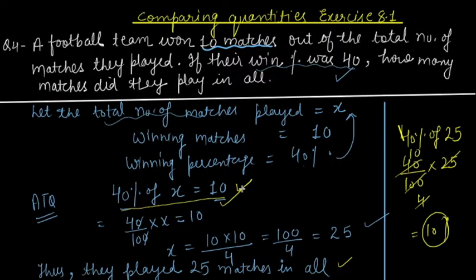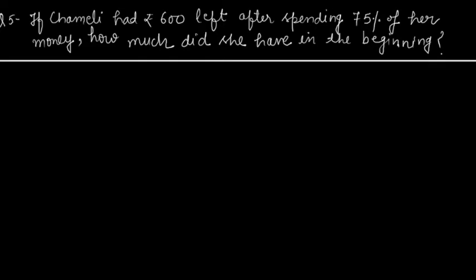Let's see question number 5. Question number 5 says, if Chameli had rupees 600 left, okay, this is the left amount, after spending 75% of her money, okay, she was having 100% money, out of that she has spent 75%. How much money did she have in the beginning?